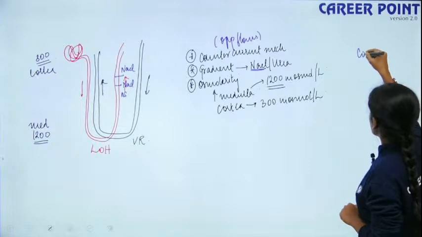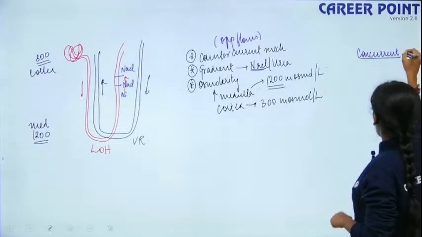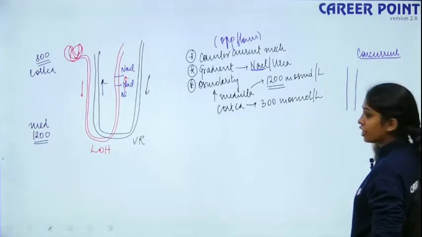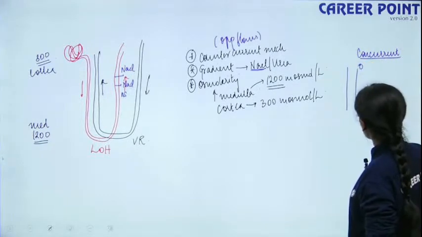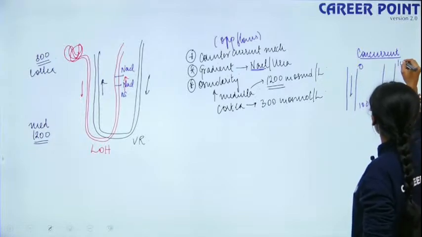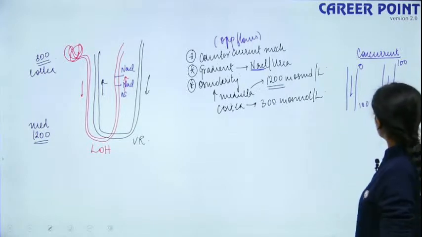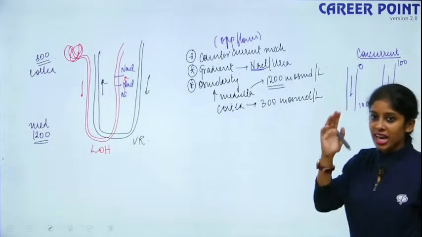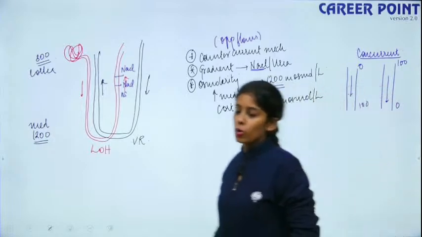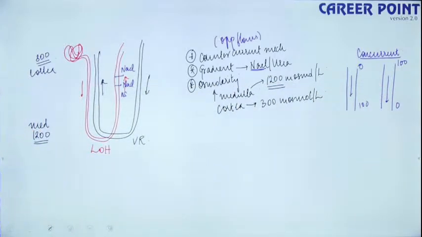There is another term known as concurrent. Concurrent is when I have one tube that starts from 0 and reaches 100, and another tube that starts from 100 and reaches 0. The concentration differs but the direction of flow is the same. It's good that you recollect things much quicker.